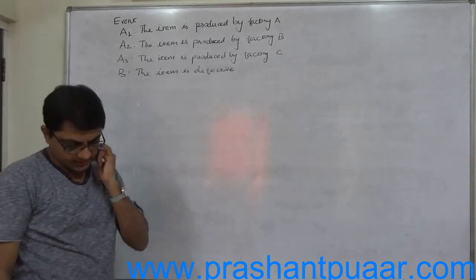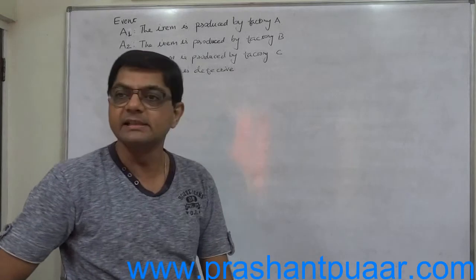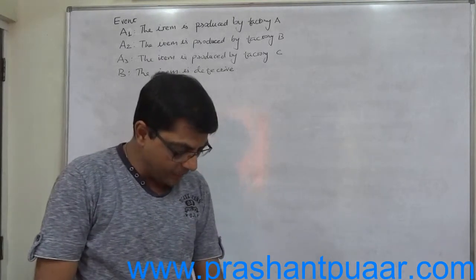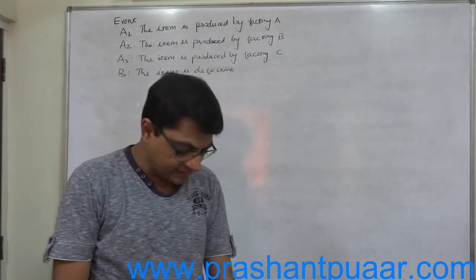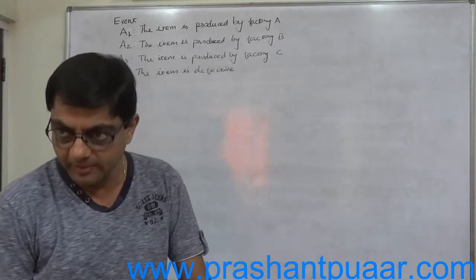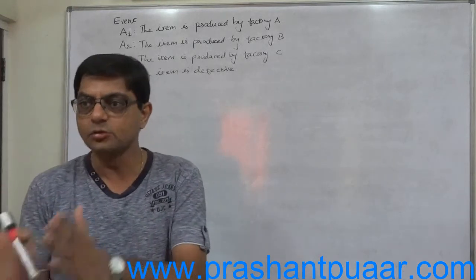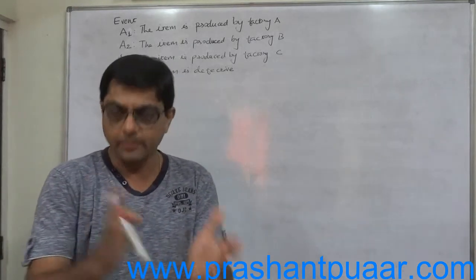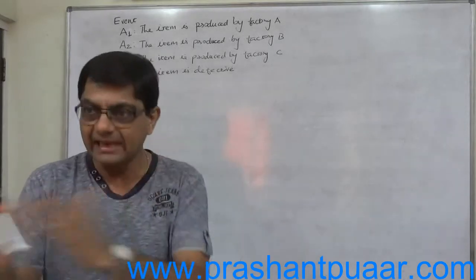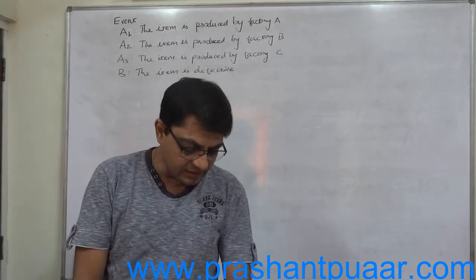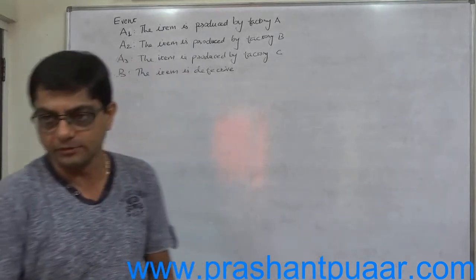Now let us write the probabilities. The second sentence is, it is known that factory A produces twice as many items as factory B. That means the production quantity at factory A is 2 times the production quantity of factory B. And factories B and C produce the same number of items.